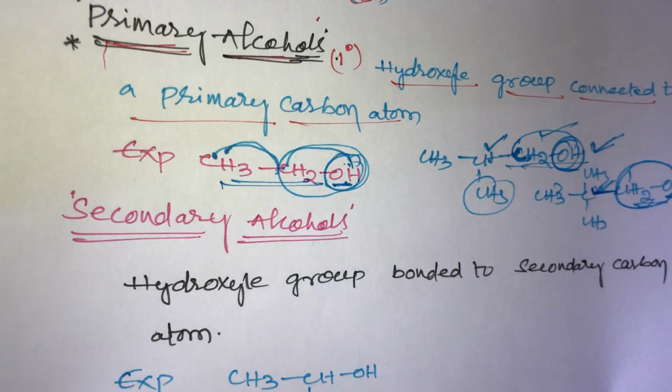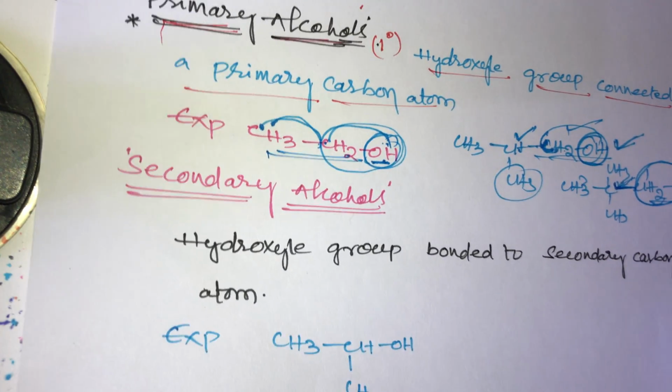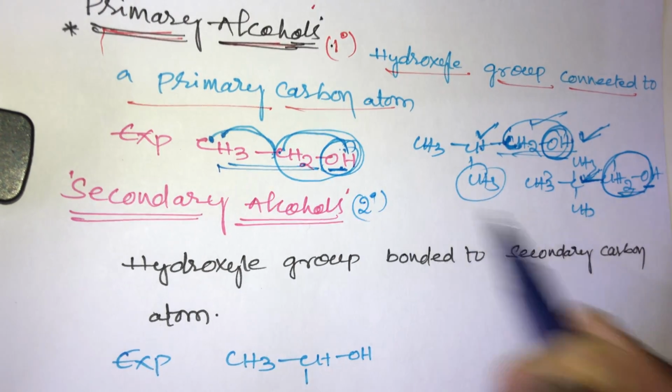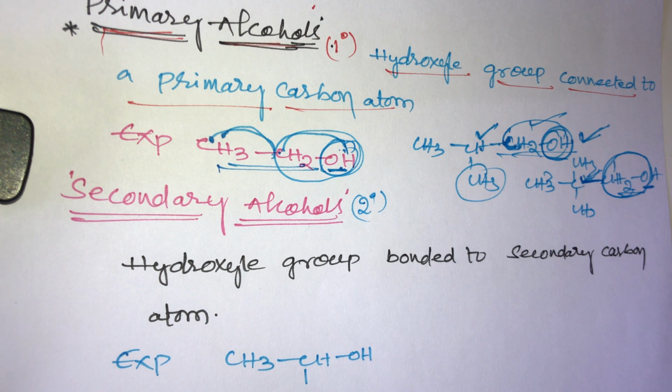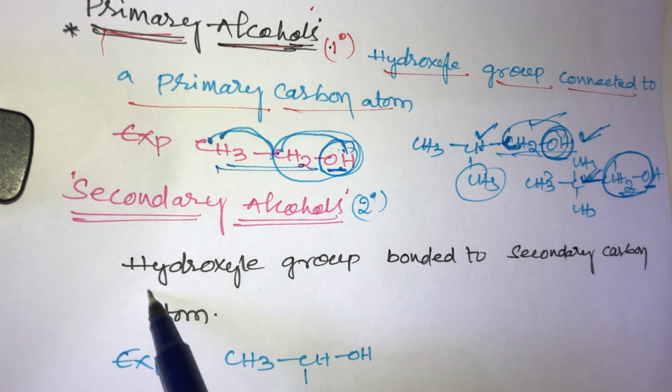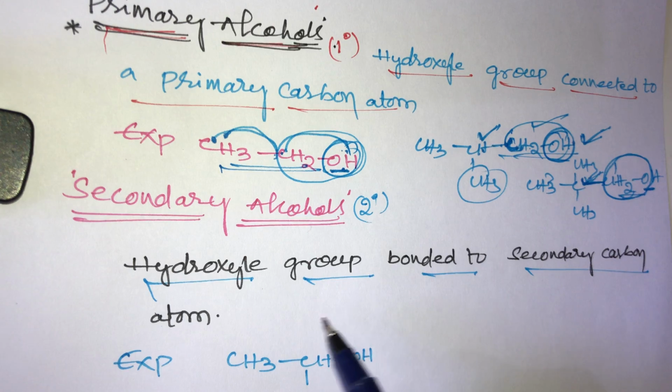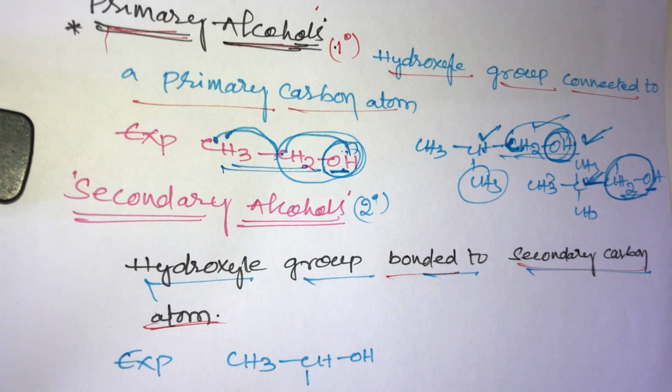Now the next one is secondary alcohol. What are secondary alcohols? Secondary alcohols are denoted by 2 degree. Here the hydroxyl group is bonded to a secondary carbon atom. This is known as a secondary alcohol. Secondary alcohol means the OH group is bonded to a secondary carbon.